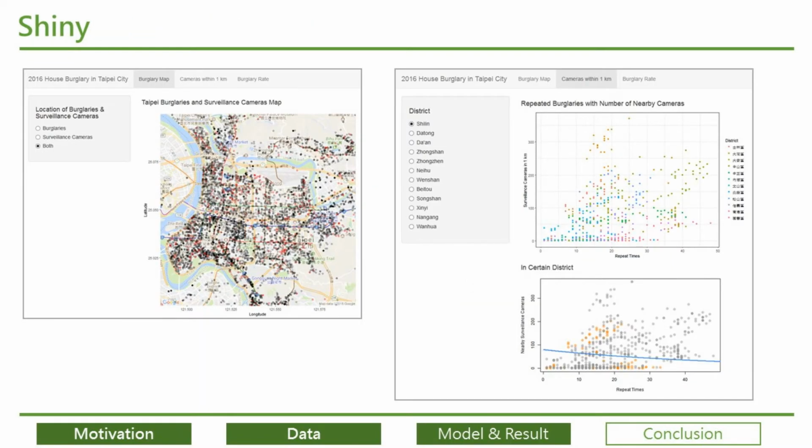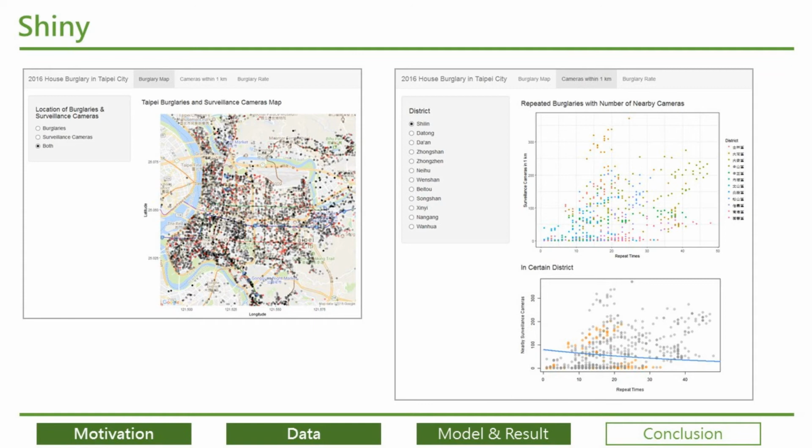Okay, so I use Shiny to make the conclusion. There are 3 parts, 3 tabs. The first one is the burglary map. You can choose to show burglary locations in red, surveillance camera locations in black, or both. After taking a look at the map, you can turn to the second and third tabs to see analysis results.